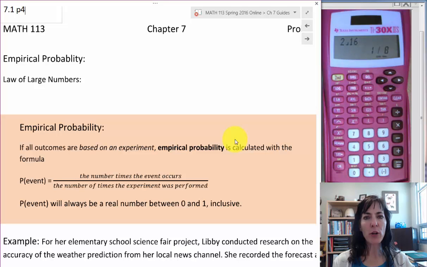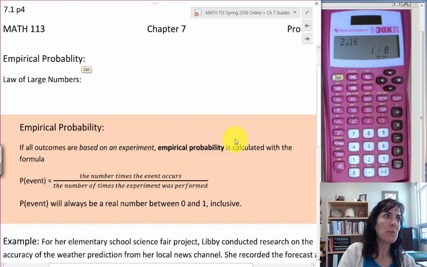Let's talk about empirical probability. Remember, that was the kind of probability that you used experimentation to find out how probable an outcome was.